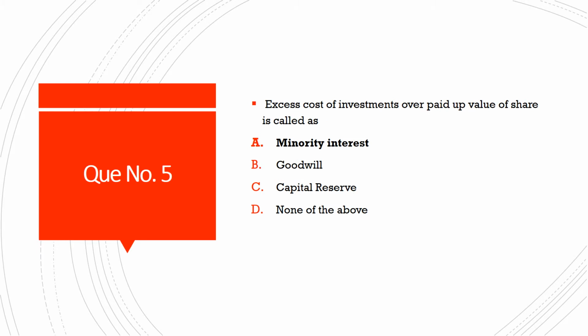Then next question. Excess cost of investments over paid up value of share is called as, the options are A, minority interest, option B, goodwill, option C, capital reserve, and option D, none of the above. And the correct answer is option A, minority interest.